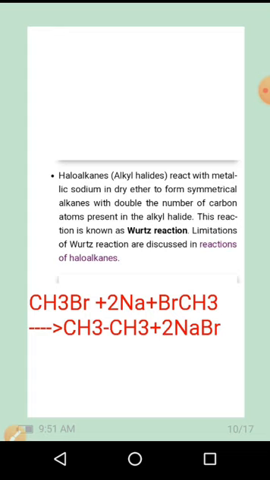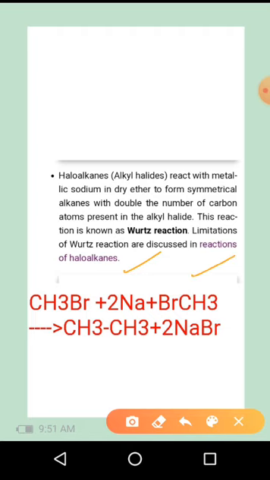Here is the example: bromomethane reacted with sodium in the presence of BrCH3, with dry ether as the medium, gives the ethane molecule, CH3CH3, plus NaBr.